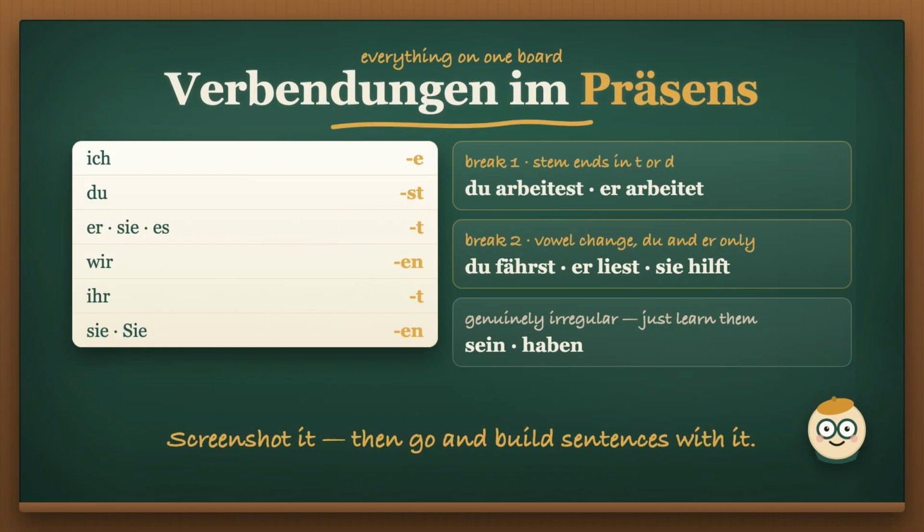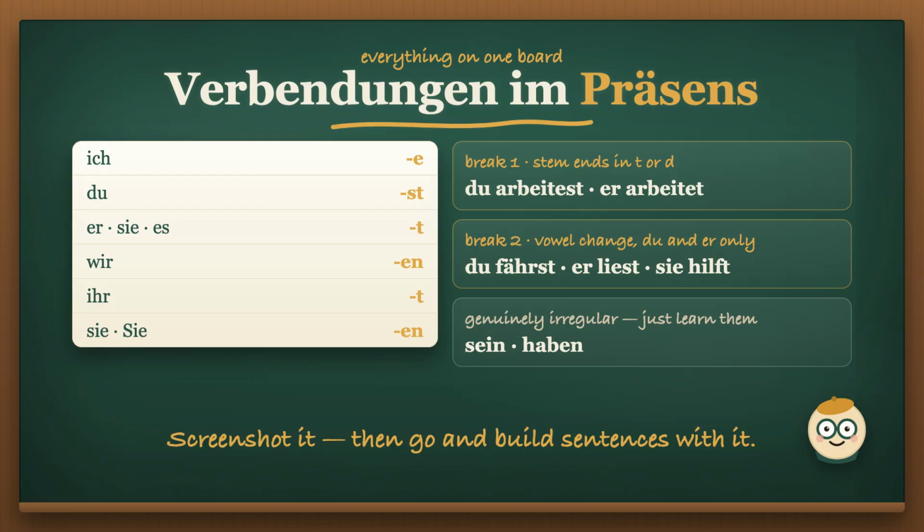Everything on one board. Cut the n, add the ending. Ich e, du st, er t, wir n, ihr t, sie n. Break 1. If the stem ends in t or d, slip an e in: du arbeitest, er arbeitet. Break 2. Some verbs change their stem vowel, and only in the du and er forms. Du fährst, du liest, er hilft. And the 2 genuinely irregular ones you just learn. Sein and haben. Screenshot this.